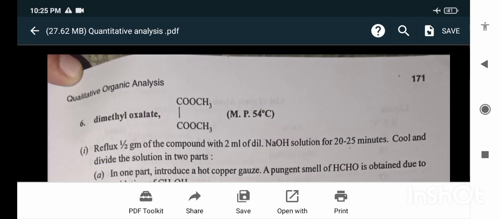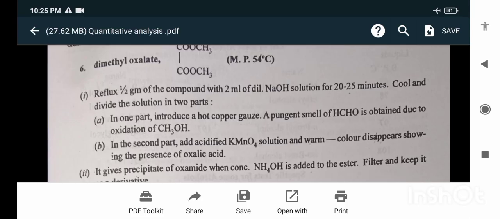Next is dimethyl oxalate, melting point 54 degrees Celsius. Reflux half a gram of the compound with 2 ml of dilute NaOH solution for 20 to 25 minutes. Cool and divide the solution in two parts. In one part, introduce a hot copper wire; a pungent smell of formaldehyde is obtained due to the oxidation of